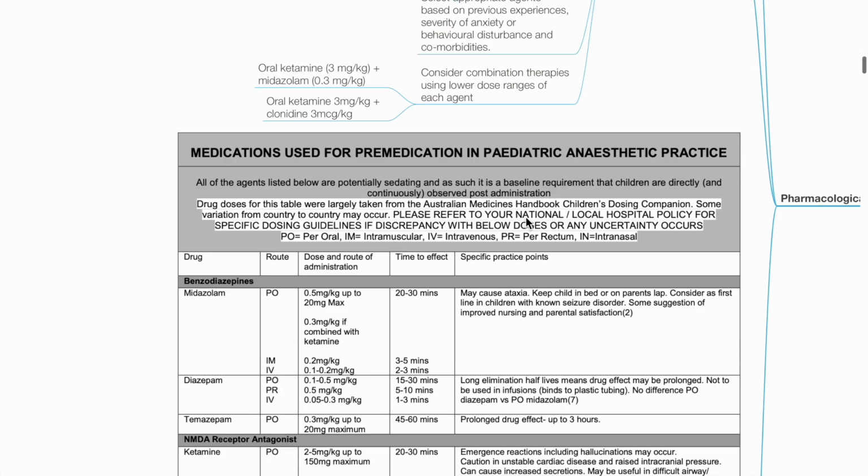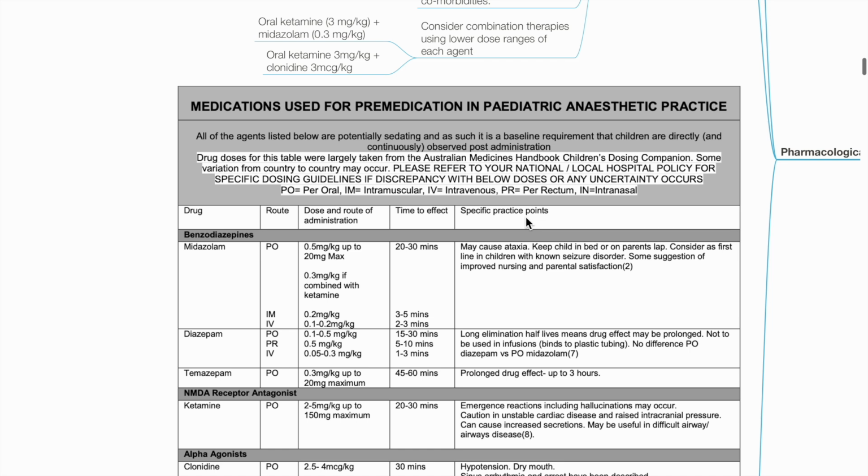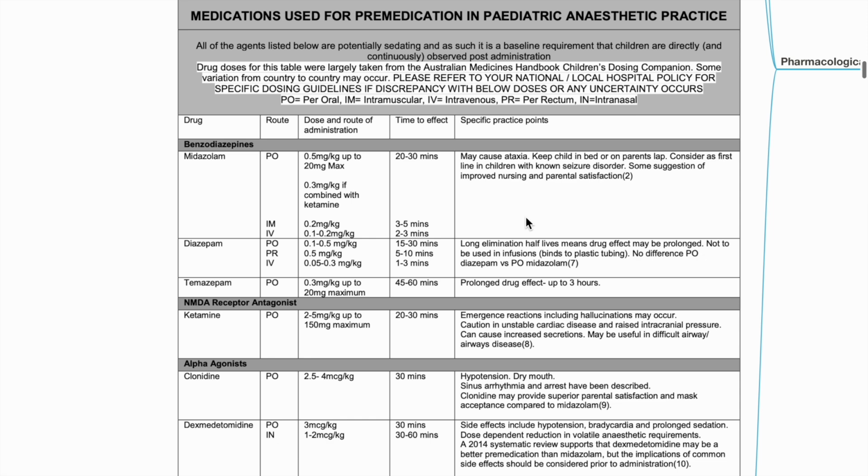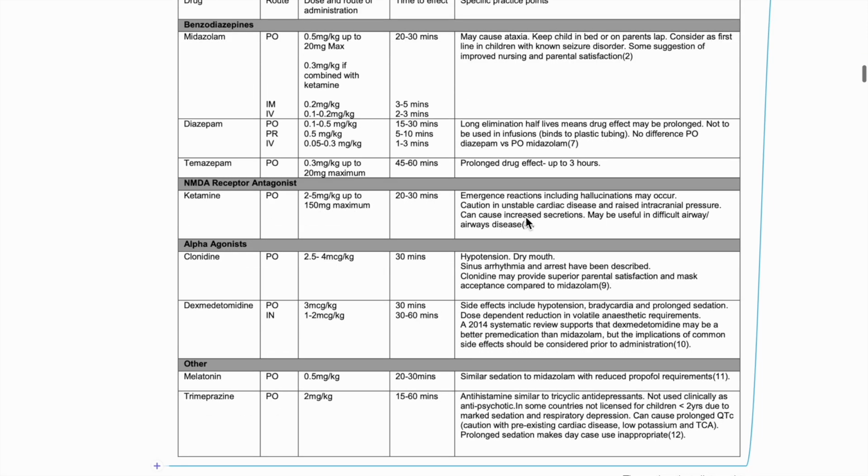Consider combination therapies using lower doses for each agent, such as oral ketamine plus midazolam or oral ketamine plus clonidine. This table lists the medications used for pre-medication in pediatric anesthetic practice, which includes benzodiazepines such as midazolam, diazepam, and temazepam, NMDA receptor antagonists, ketamine, alpha-adrenergic agonists such as clonidine and dexmedetomidine, and others such as melatonin and trimeprazine.